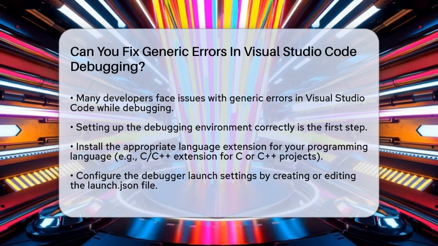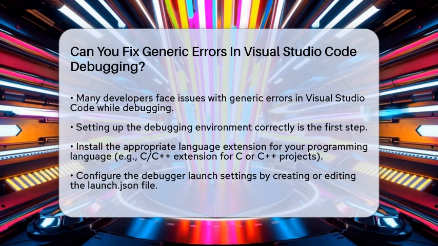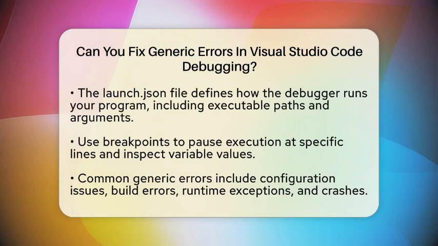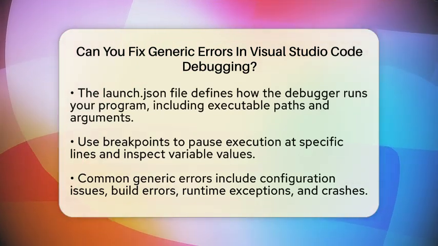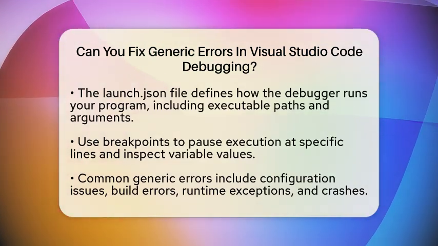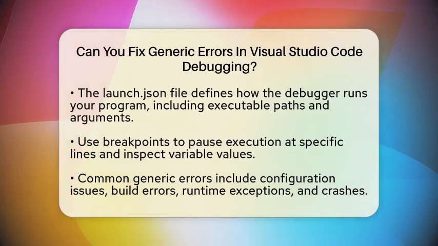Next, you will want to configure your debugger launch settings. This is done by creating or editing a file called launch.json. This file is crucial as it defines how the debugger runs your program. It includes details like the executable path, any arguments you want to pass, environment variables, and the type of debugger you are using. Once your environment is ready, you can start using breakpoints.